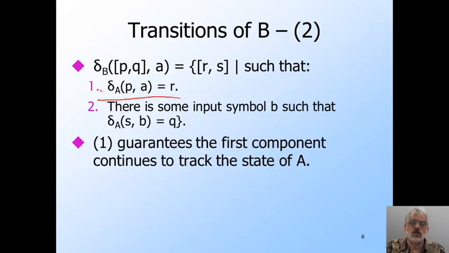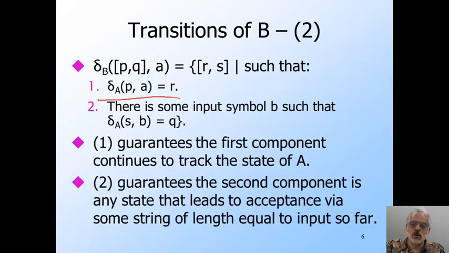That's this. We could prove by a simple induction on the length of w that the first component of B's state after reading w is always the state A would be in after reading w, but we won't do the proof. We can also prove by induction on the length of the input that the second component of B's state can be all and only the states of A that reach an accepting state by following a path whose length is exactly the same as the length of the input B has read so far.